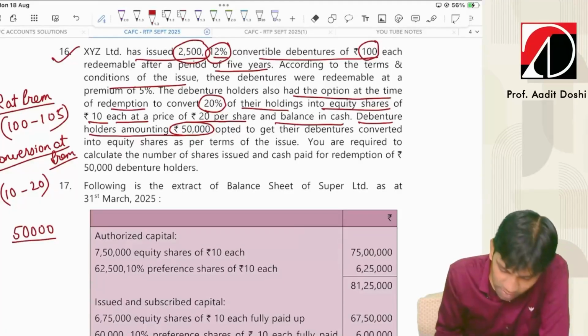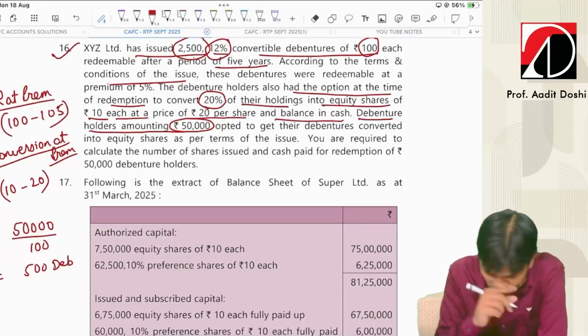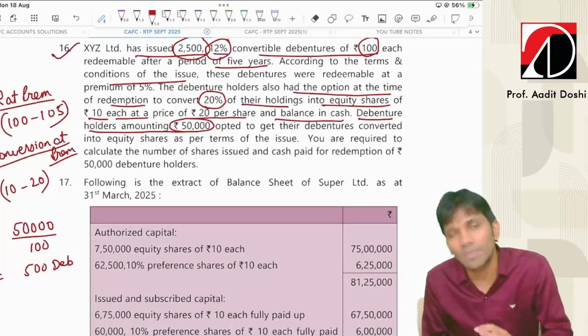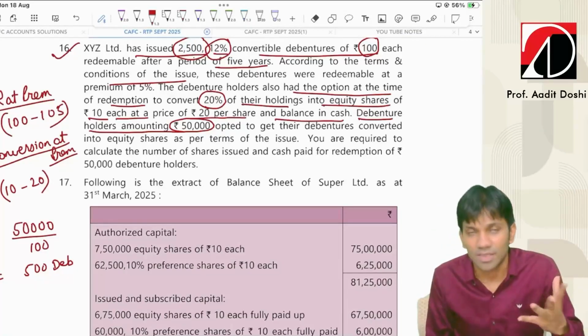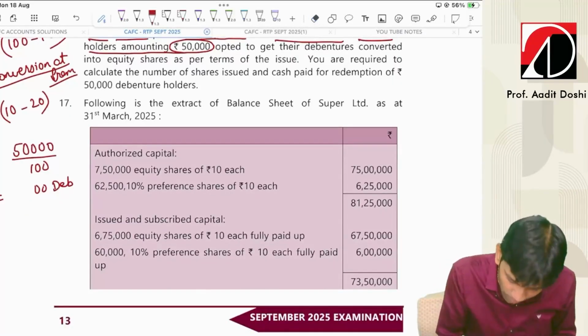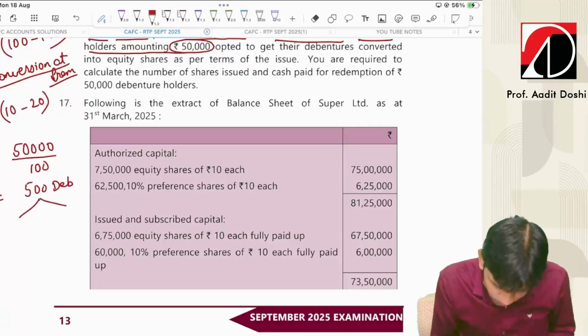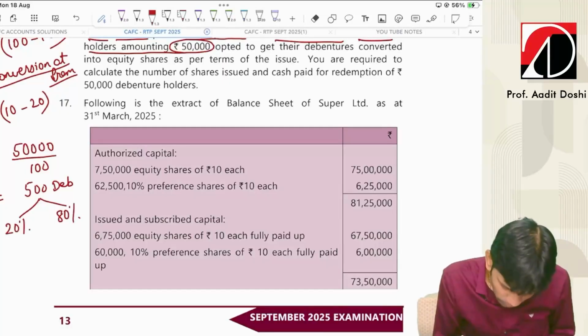Now, debenture holders amounting to 50,000. So first of all, what are the number of debentures? Divided by 100, so I'll get 500 debentures. First, I converted them into debentures. It is 50,000 rupees of debentures of 100, it means there are how many debentures in all? 500 debentures. Out of this, only 20% eligible for conversion, that is 100. Balance 400. This will go for conversion. This will go for cash.